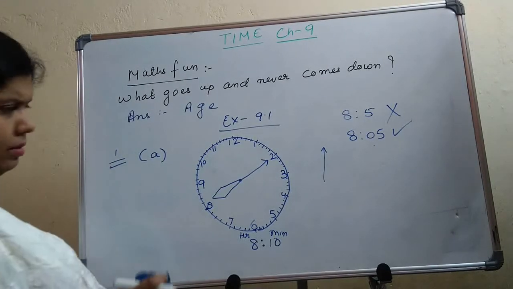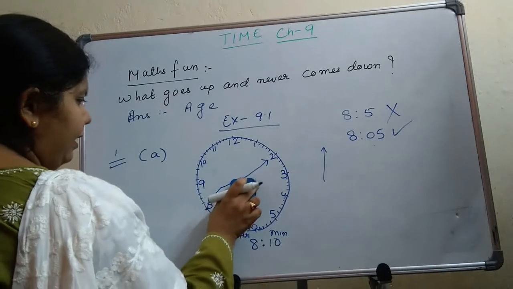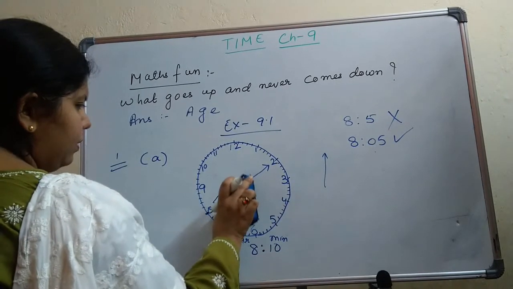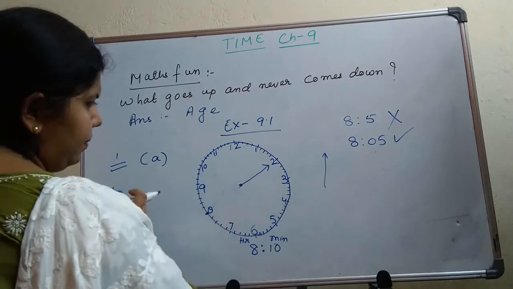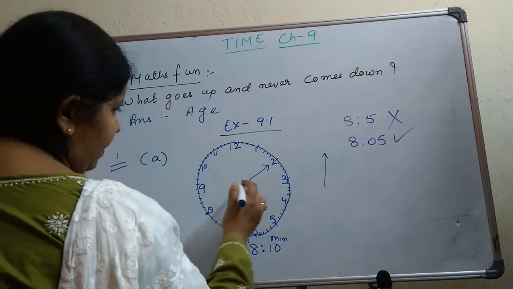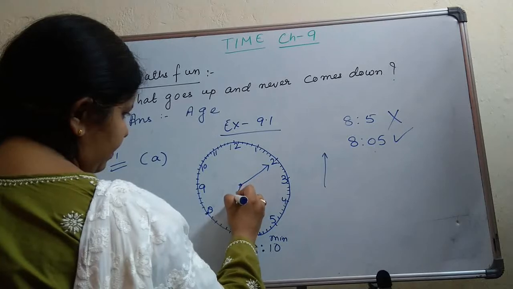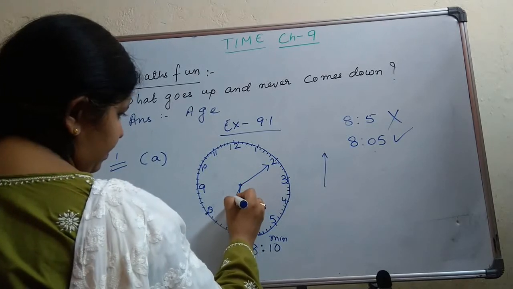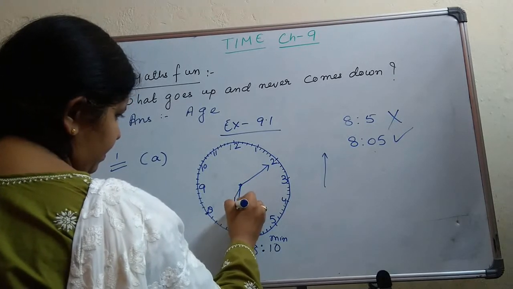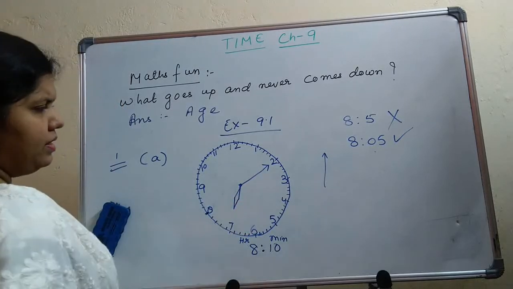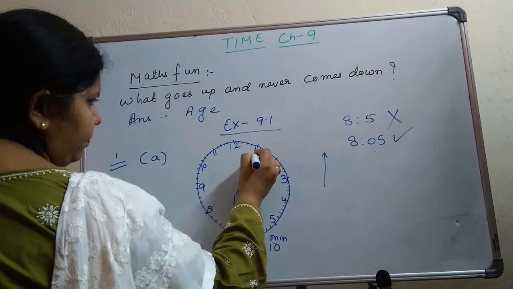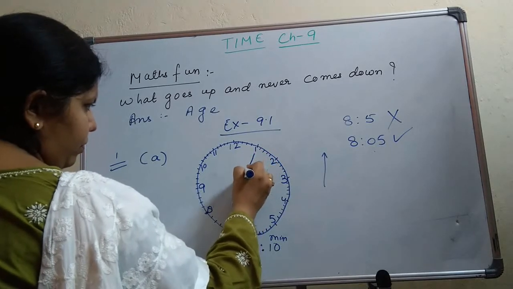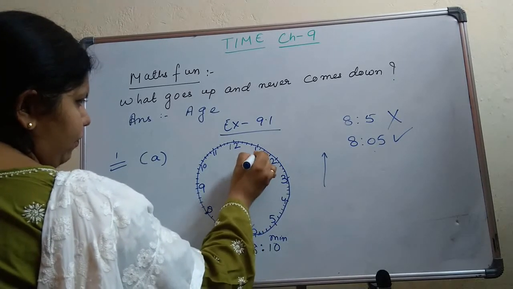It is showing 7. So the hour hand is pointing towards 7 here. It's pointing towards 7, and the minute hand is pointing towards 1. 1 stands for 5.